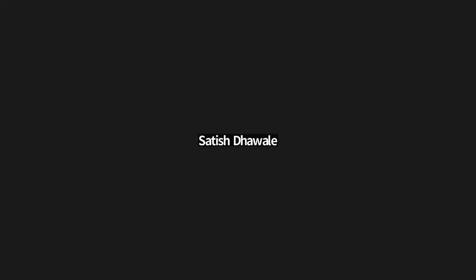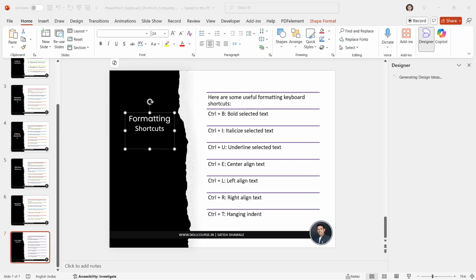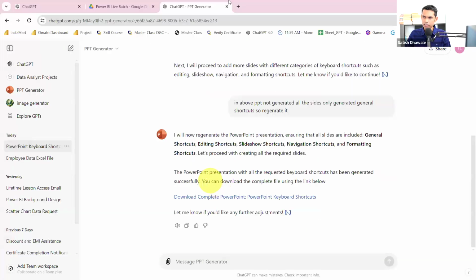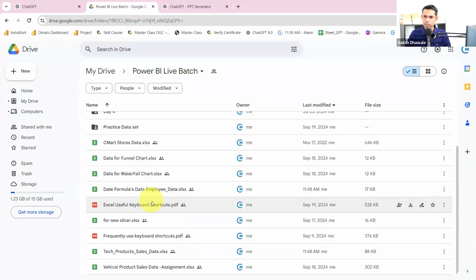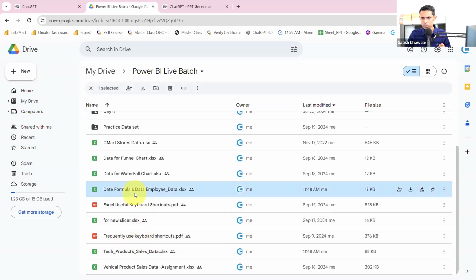Do one thing, guys. I'm sharing my screen with you. I have uploaded the practice files inside our regular link folder. You need to download these two files. Which are those? Look here. Once you download, put down D. One is the Takeaway product sales data, and the other is the date formulas data, employee data. These two files you should download.